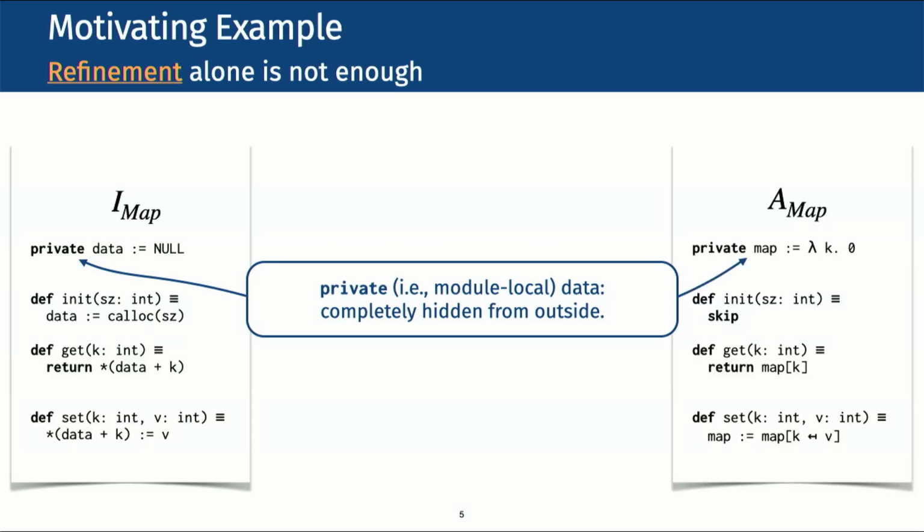This implementation is abstracted to the module on the right. Here, instead of storing the map contents in memory, the module maintains a mathematical function named map to store its contents. Here, the get and set functions do not access memory, but just act directly on the mathematical data.